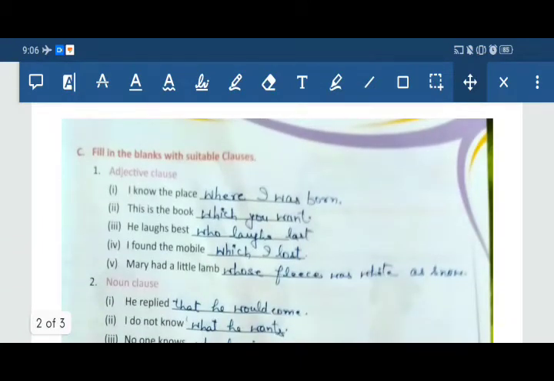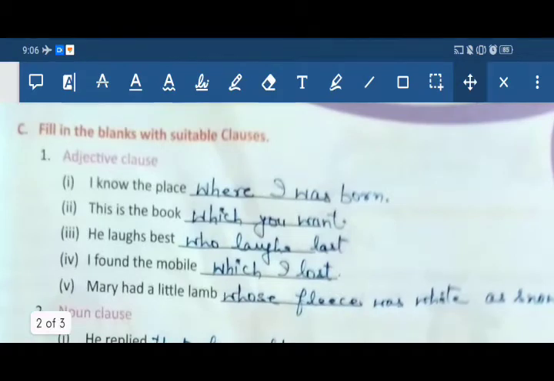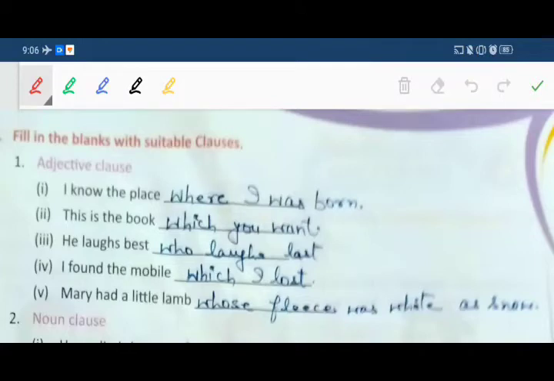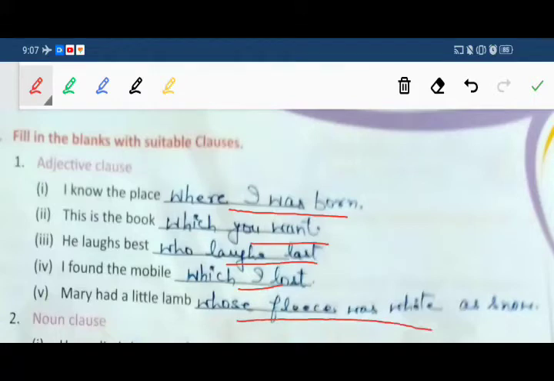Now come to exercise C. Fill in the blanks with suitable clauses. First one is adjective clause. You have to fill: I know the place where I was born. Students, these are the suggestions. You can fill in this one or your choice by yourself. You can change the sentence also. Now next one, this is the book which you want. Third, he laughs best who laughs last. I found the mobile which I lost. Mary had a little lamb whose fleece was white as snow.